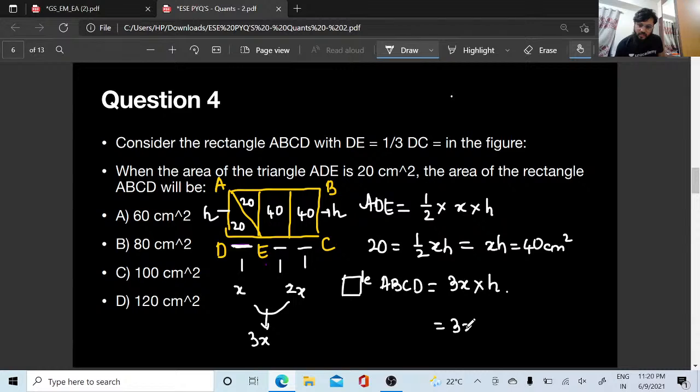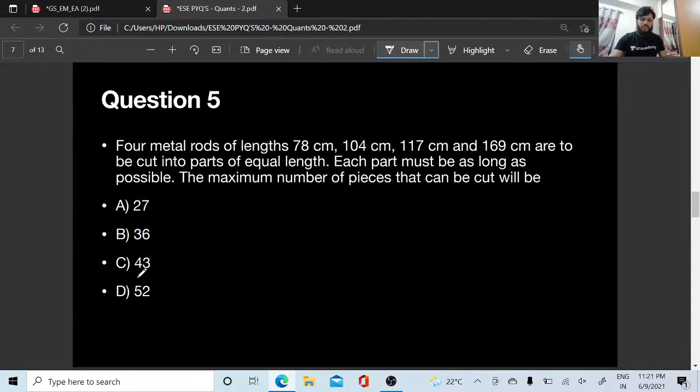So this is going to be 3 x h, which is nothing but 3 into 40, as x h we just found out now. So this is going to be 120 centimeter square. This is option D, 120 centimeter square. Let's go to the next question.